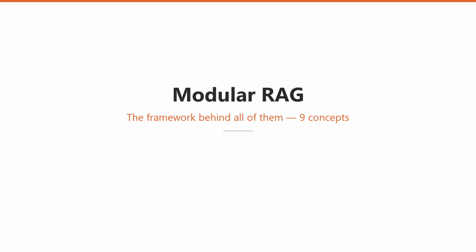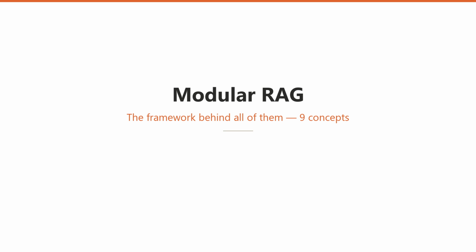Here is the realization at its heart: every technique you have learned is just a different arrangement of the same underlying building blocks. Corrective RAG is retrieval plus a grading module plus a fallback branch. Adaptive RAG is a routing module in front of different retrieval paths. Agentic RAG is those blocks wired into a loop. Graph RAG swaps the retrieval block for a different substrate.